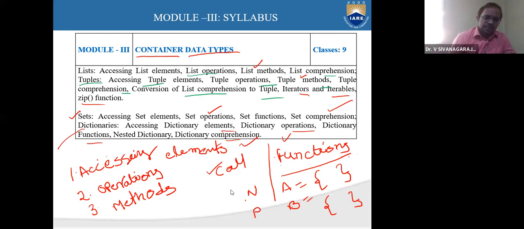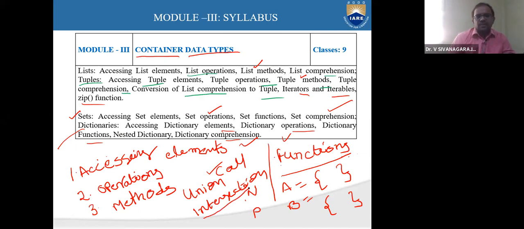You know, intersection, union. Yes. So you know union, right? And what is intersection? So these are functions that we can perform using a set. We have a single keyword, intersection.